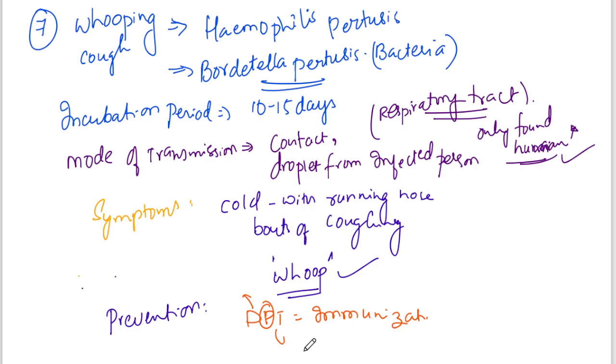Whooping cough is also called what? Pertussis. So we have a vaccination called DPT vaccination. Along with this, we have antibiotics to cure this disease.